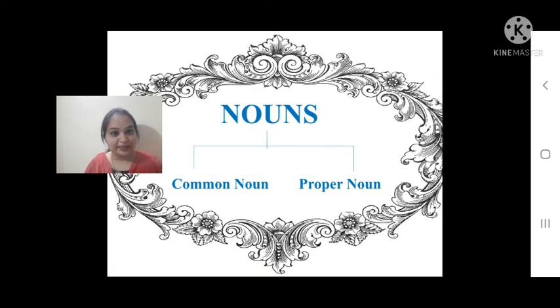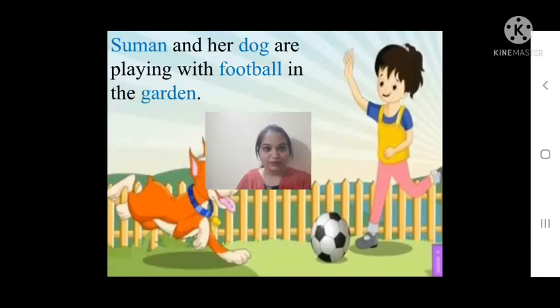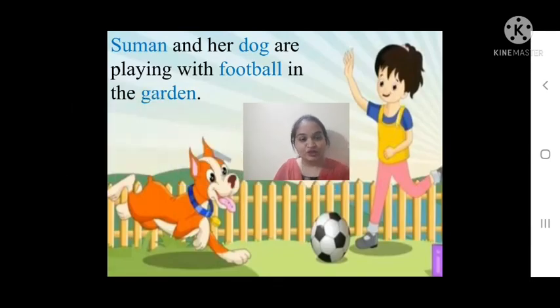So in our today's class, as we all know what nouns are, we will also know what common and proper nouns are. So see the sentence here. Suman and her dog are playing with football in the garden. So which are the nouns you can see in the sentence? Suman, dog, football and garden. The words which are in blue color are all nouns.